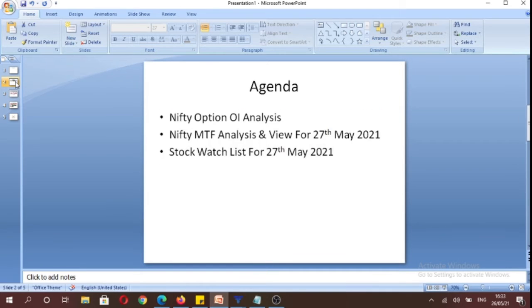The purpose of this video is to provide information regarding Nifty options open interest data. We would be analyzing Nifty on multiple time frames and framing a view for tomorrow, that is 27th May. Apart from the index, we would be discussing our stock watch list as well. So let's start by analyzing Nifty options open interest data.